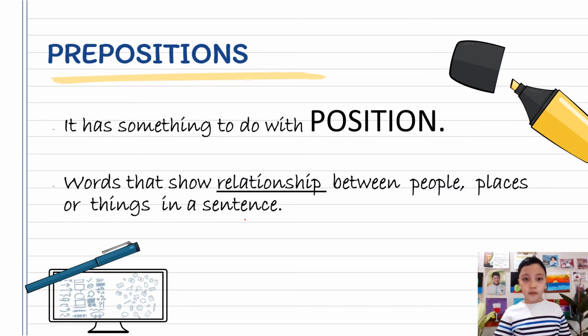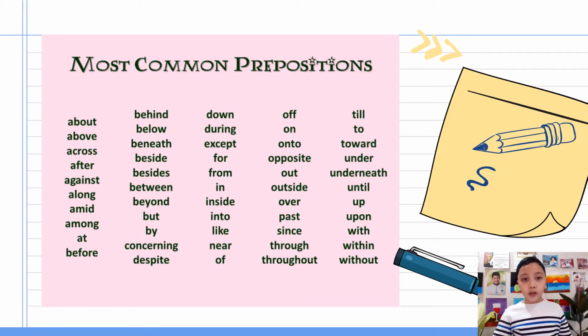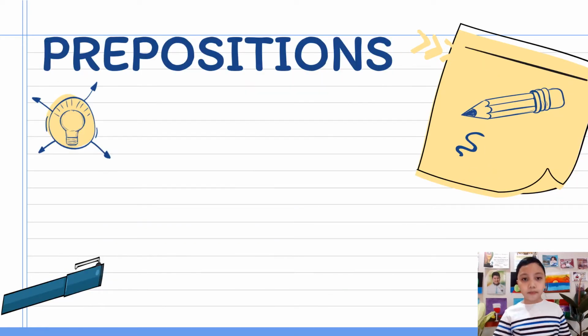My topic this morning is about prepositions. From the word itself, we already have a clue that it has something to do with position. In other words, prepositions are words that show relationship between people, places, or things in a sentence. Here are common examples of prepositions that help us almost every day: about, above, across, after, against, along, and so on. You may pause the video so you can read all other examples.